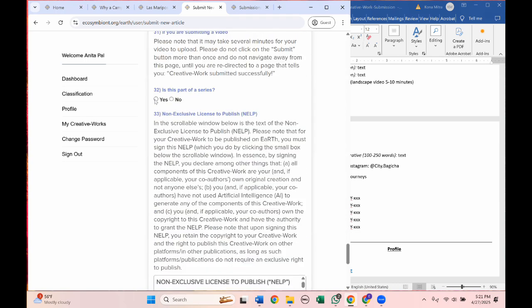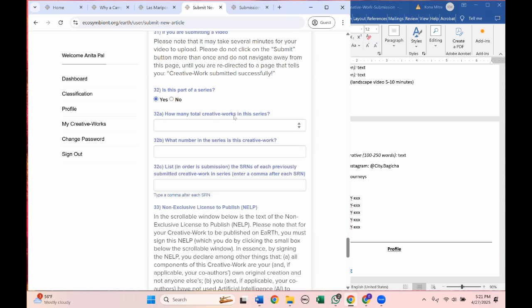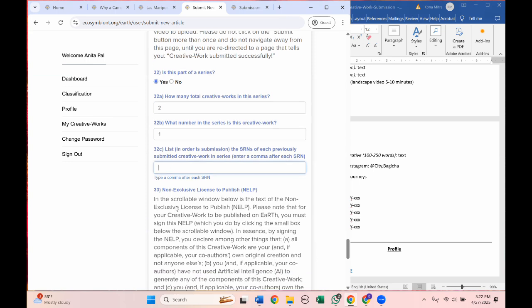Now, if this is part of a series, then select yes. This happens to be part of a series. So it's going to ask you how many total creative works in the series. We have 2. What number is this particular creative work in the series? It's number 1 because it's the first one we're submitting. Now there's nothing to list of what has been previously submitted, so I will leave this blank.